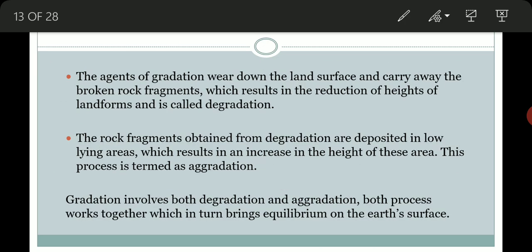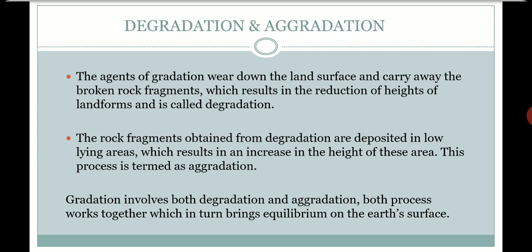Okay, let's move forward. Degradation and aggradation. The agents of gradation wear down the land surface and carry away the broken rock fragments, which results in reduction of height of landform. That is known as degradation.